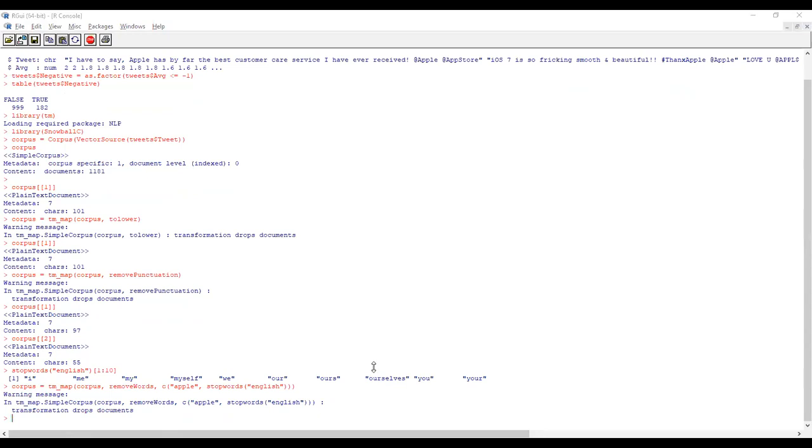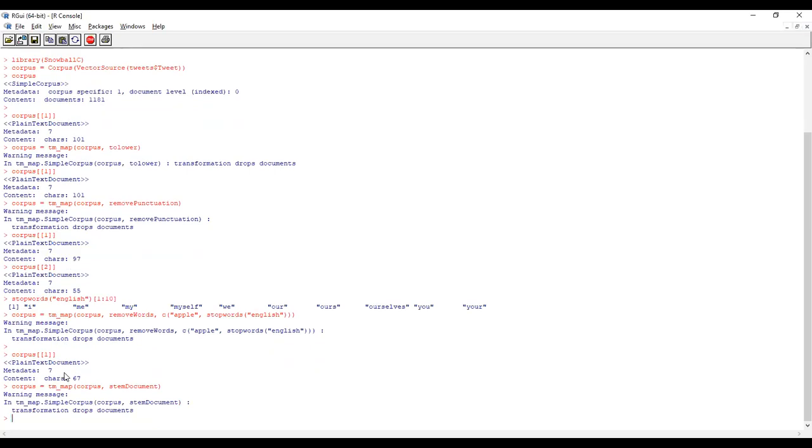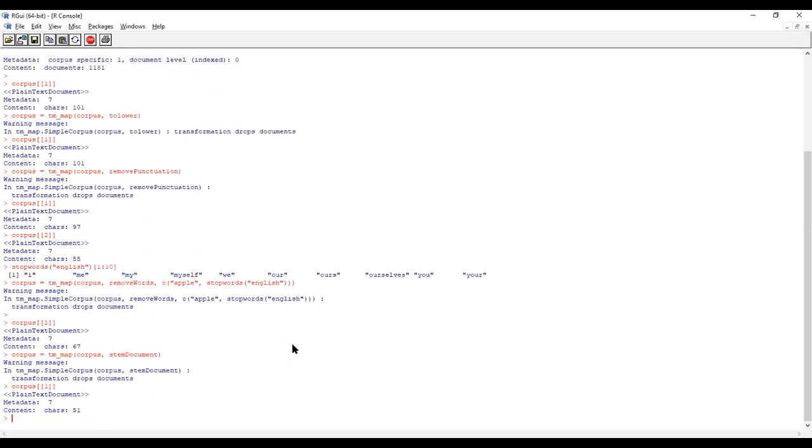Then what have we done? Next is stem document. Stemming means removing endings like -ing, -ed, all these things. That also we have done. So this is the final document. Up to this we have done it. Next, frequencies also we have done, sir.